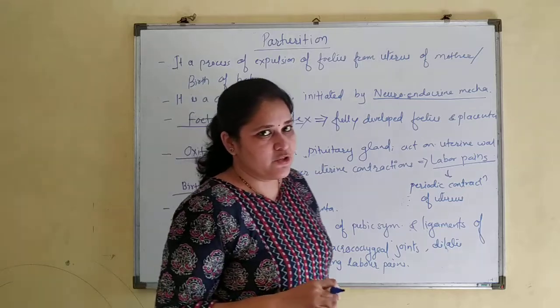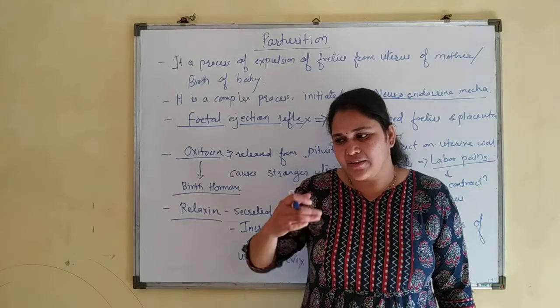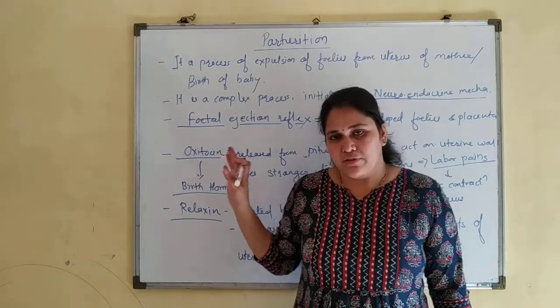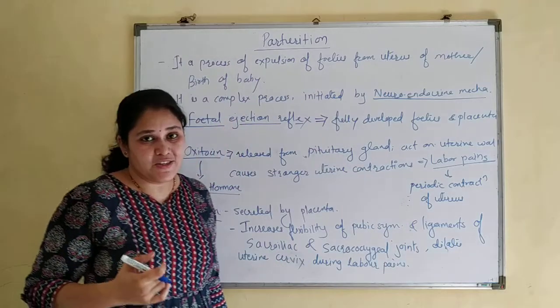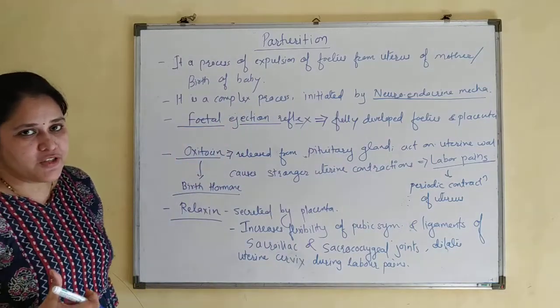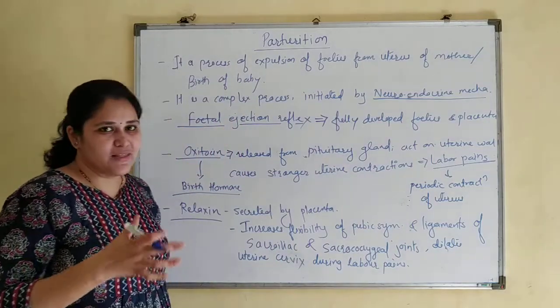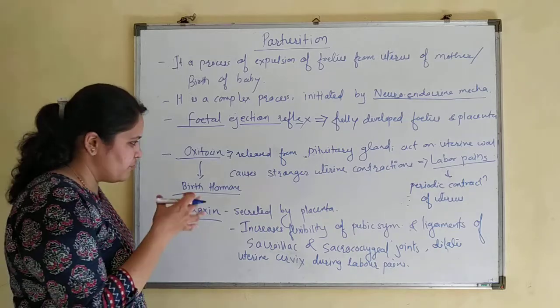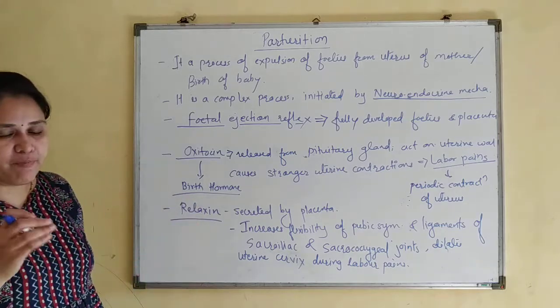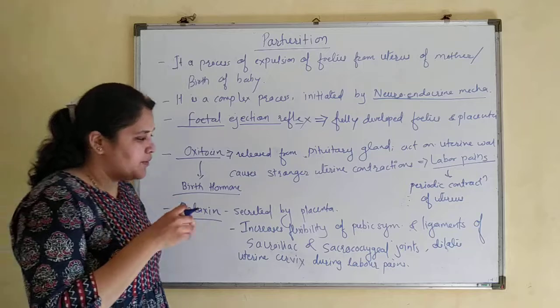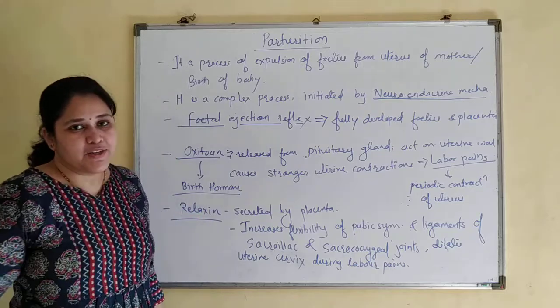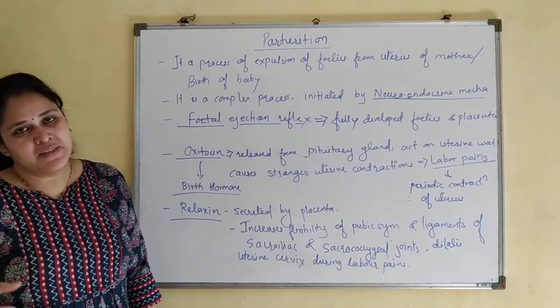The process of parturition we are going to study under 3 headings. After this we will see the stages in parturition. The first stage is relaxation: the cavity of the pelvic girdle increases and the pubic symphysis dilates. Then the expulsion stage, where the baby is expelled.